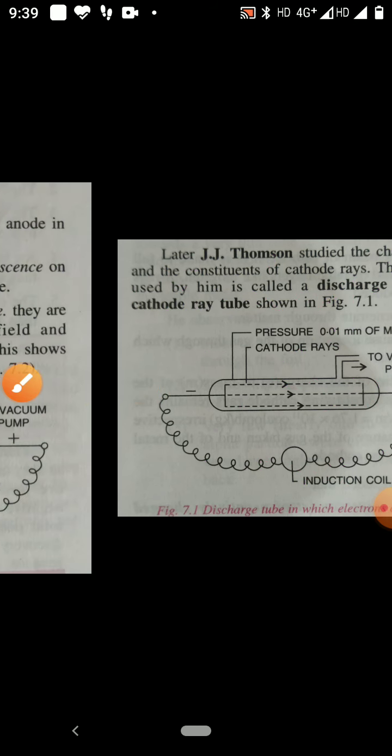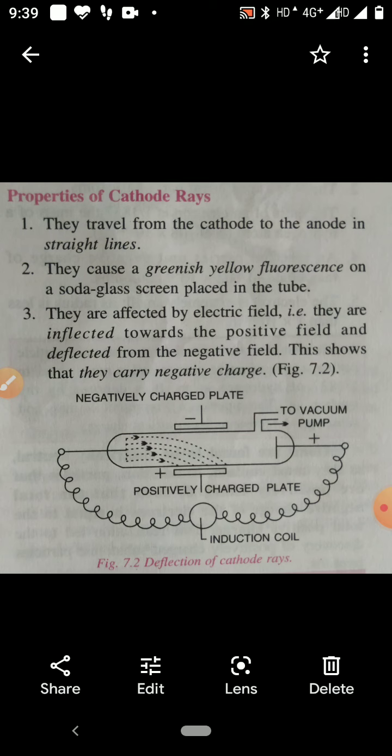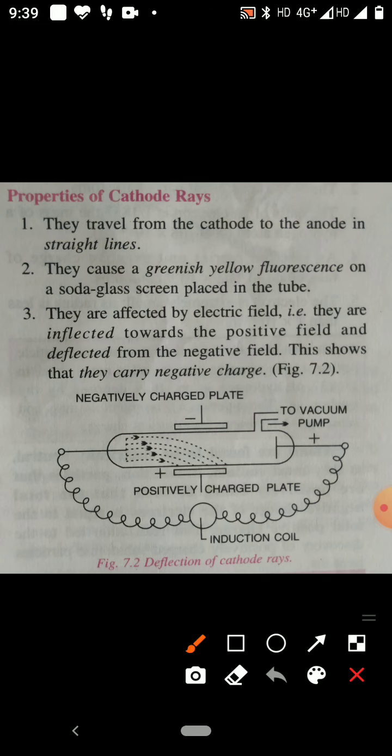Now when an electric field is developed, rays emitted from the cathode travel towards the anode, but if negative and positive charged plates are fixed, then Thomson found the cathode rays bend towards the positive charged plate, so cathode rays carry negative charge.